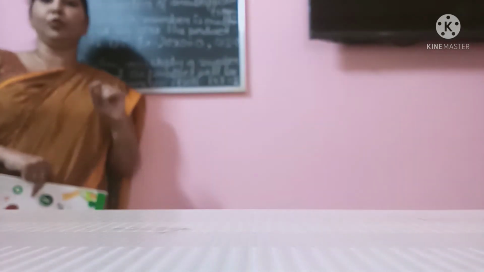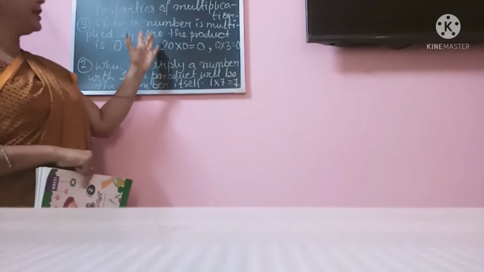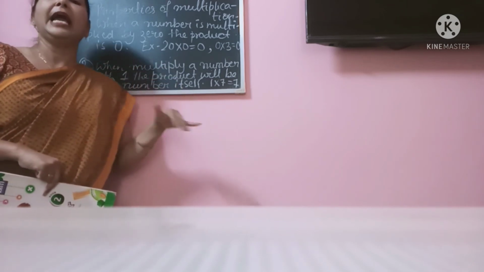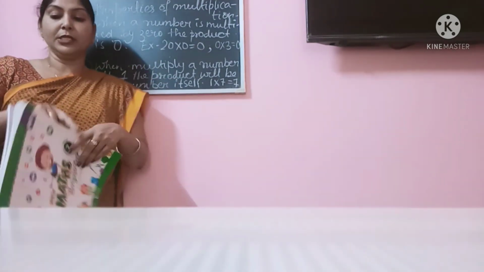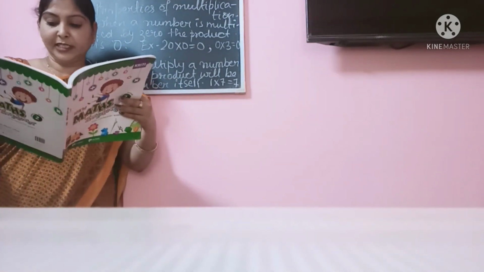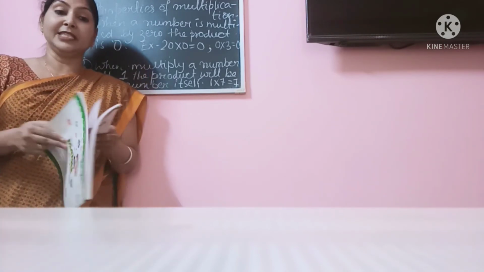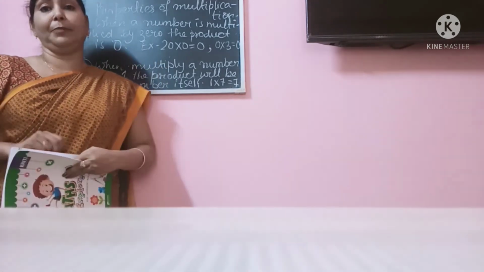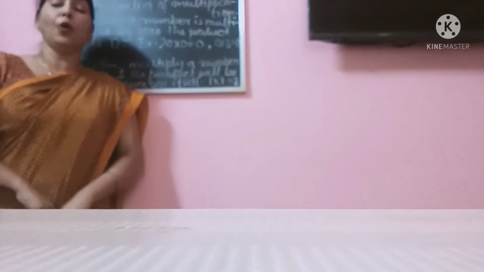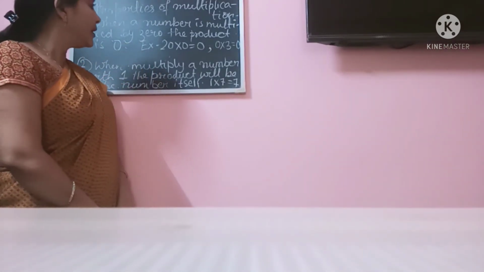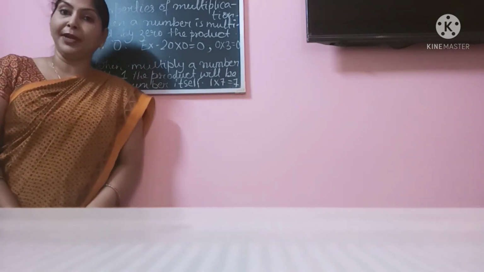You will write all the properties of multiplication in your copy, and please do practice, because the next topic, page number 75, the exercise whatever is given, is based on properties of multiplication. So I hope all of you write this carefully in your copy, okay, and revise it.